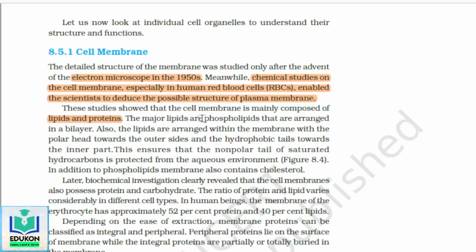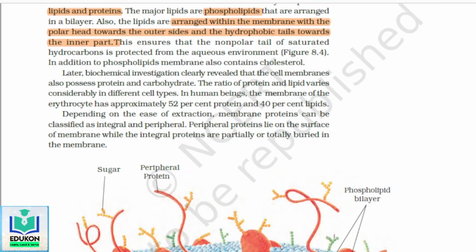Major lipids are phospholipids that are arranged in bilayer fashion. That I will show you in an image, how they are arranged. Also, the lipids are arranged within the membrane with the polar heads towards the outer sides and hydrophobic tails towards the inner part. This means the hydrophobic tails are embedded into the membrane, which ensures that the non-polar tail of the saturated hydrocarbons is protected from the aqueous environment.